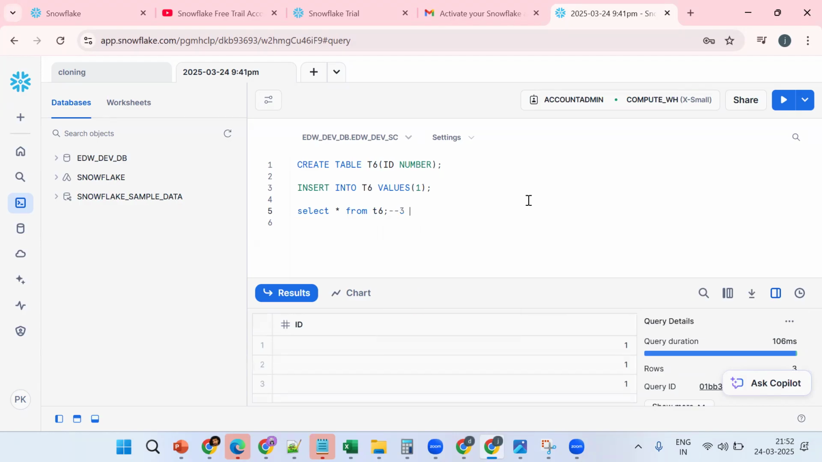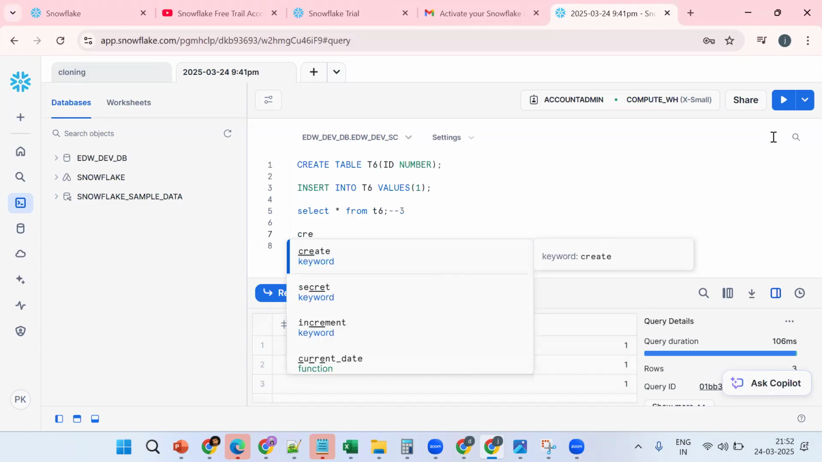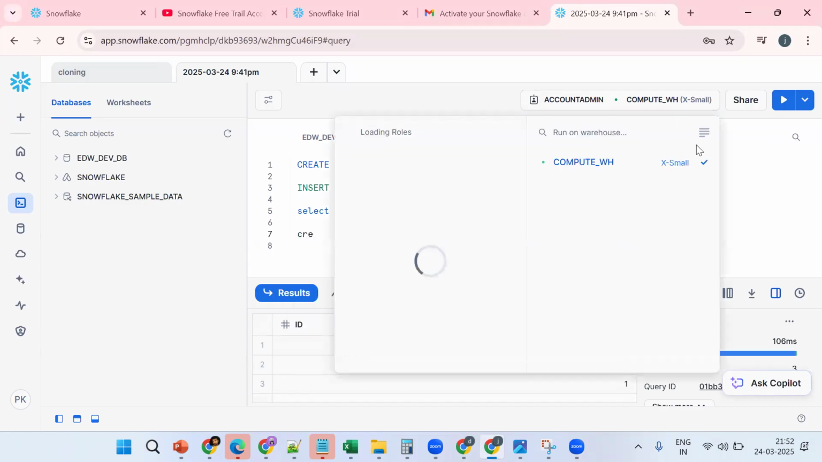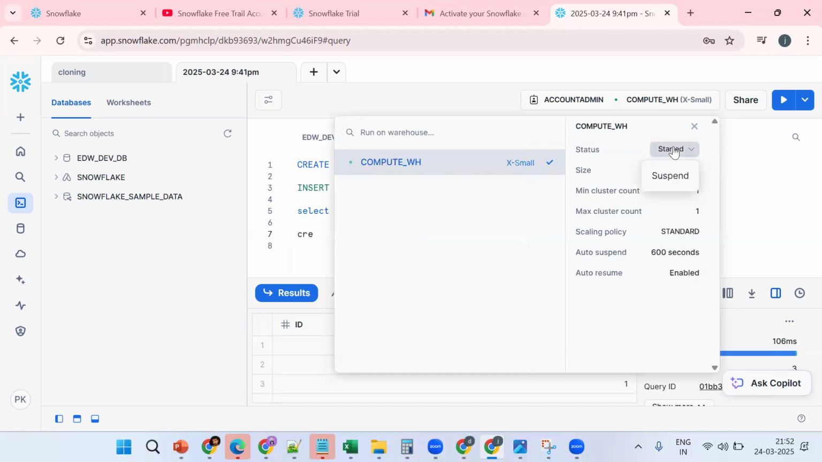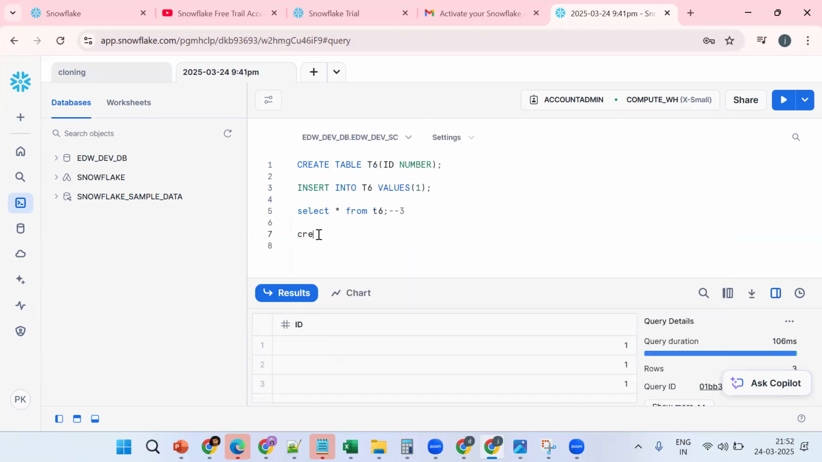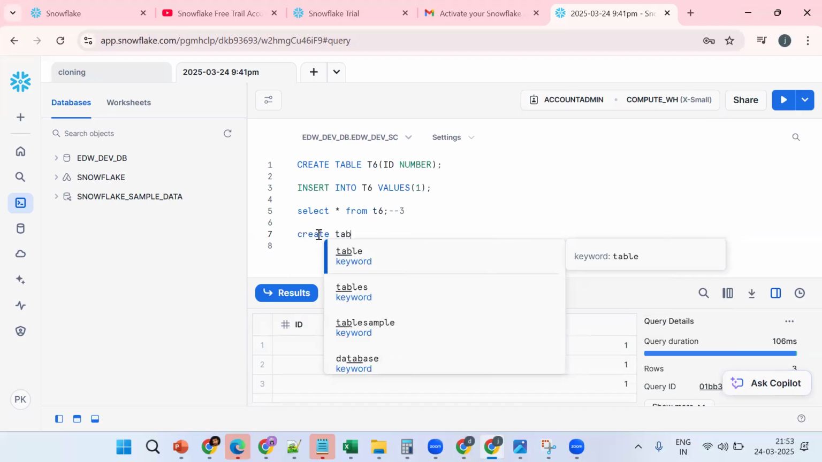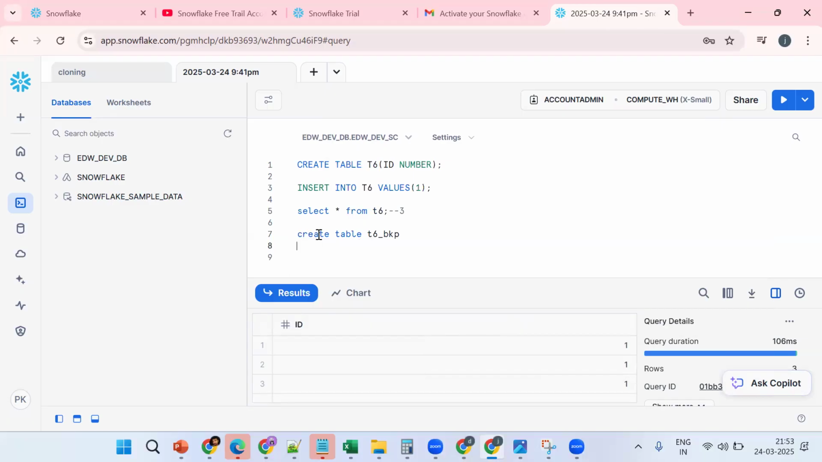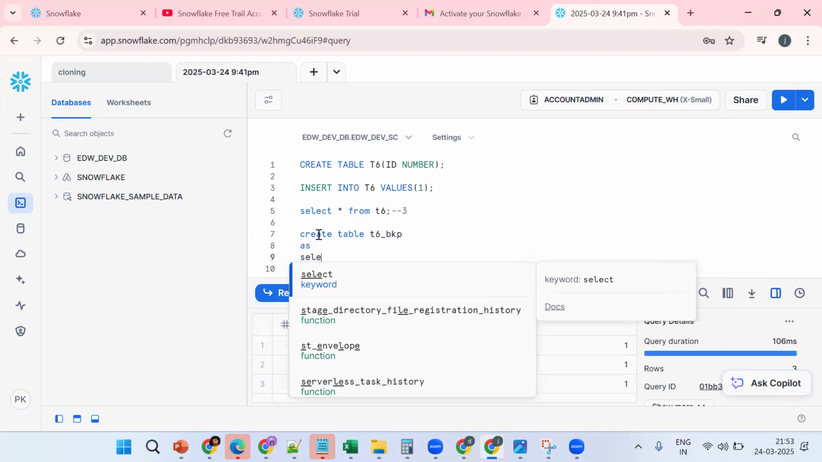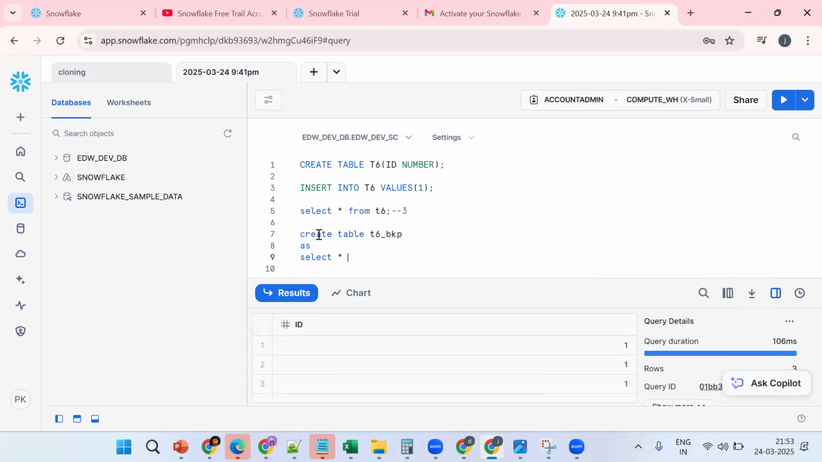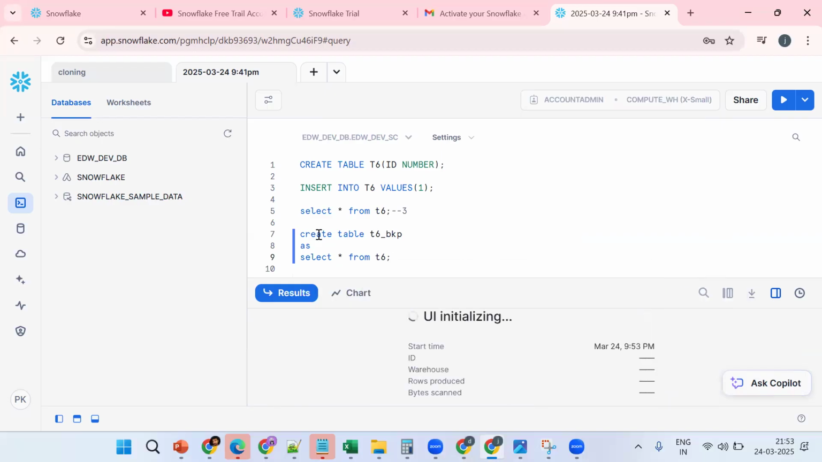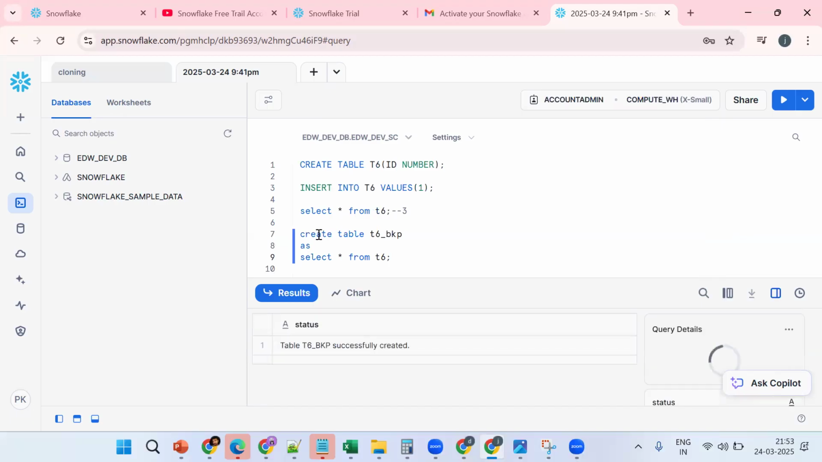Now I am trying to take a backup by using CTAS. Let me suspend the warehouse, so you need to understand the background process. Create table T6 as select star from T6. Now see what happened. Now the backup has been created. Now tell me, does it require computation power or not?